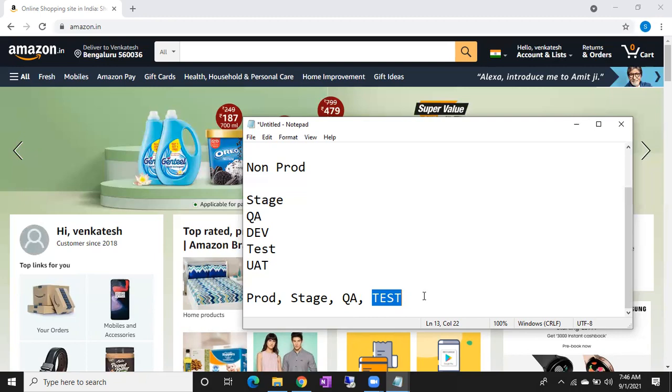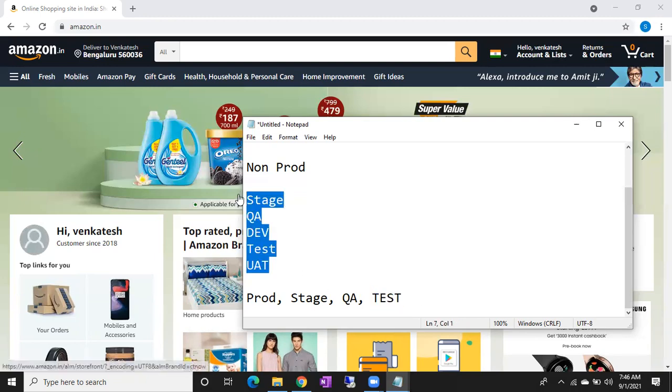In some organizations, they take serious action if you are not applying patches or not following rules. For non-prod also, they give that much importance, so you have to be very careful. We'll have change requests.